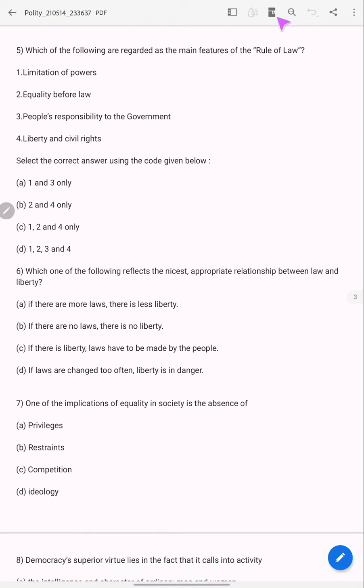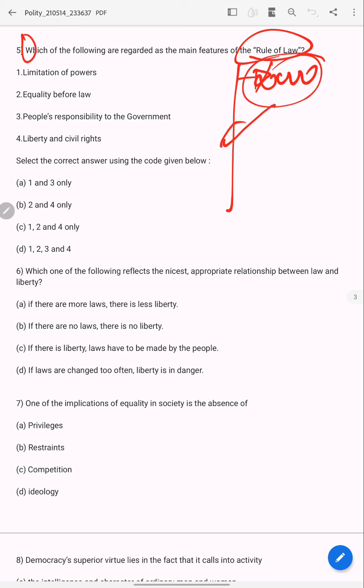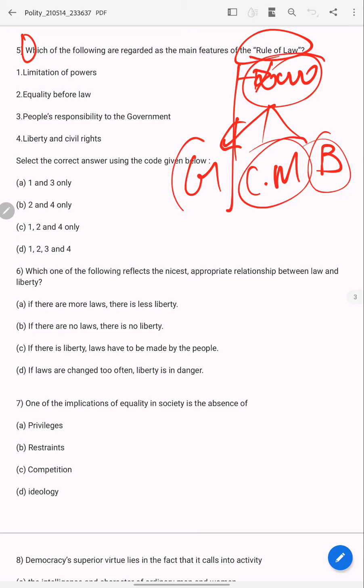So come to the fifth question now. Which of the following are regarded as main features of rule of law? What is rule of law? There will be a law which will be the same for the government, the common man, the bureaucracy or anyone. So law is the same for anyone. No one is above the law. This is the definition of rule of law.